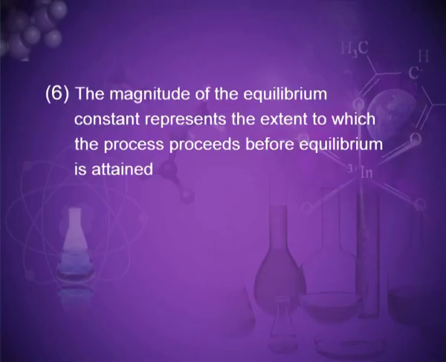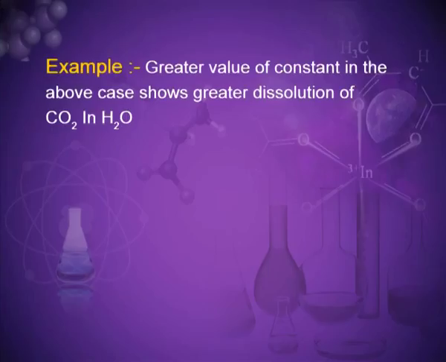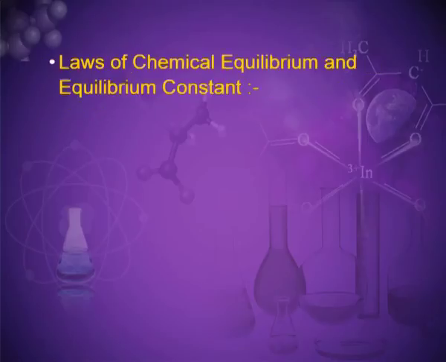Sixth point: the magnitude of the equilibrium constant represents the extent to which the process proceeds before equilibrium is attained. For example, a greater value of the constant in the above case shows greater dissolution of carbon dioxide in water. Now, the laws of chemical equilibrium and the equilibrium constant.